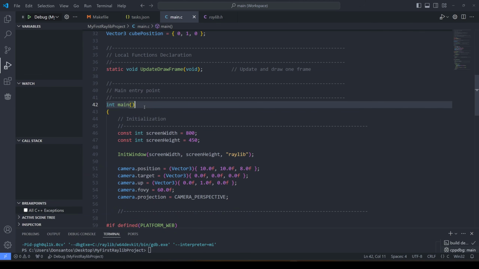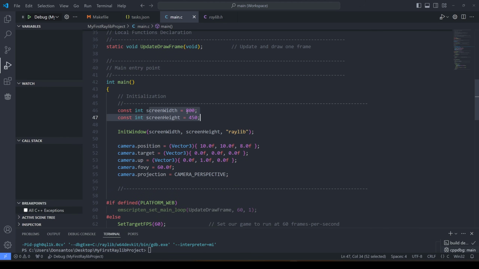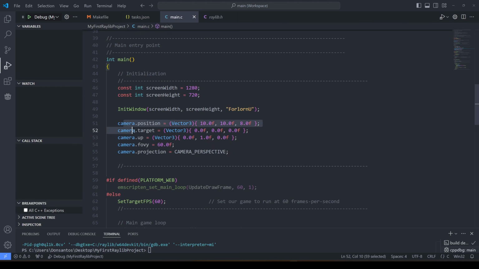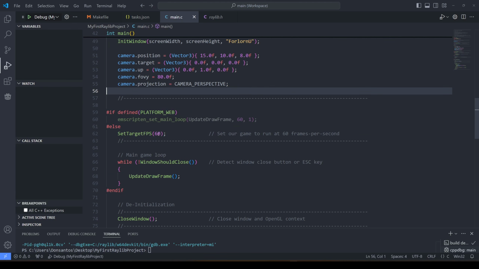Cool. Here's the main entry point. Setting the screen width. Let's increase this because my monitors are 2K. Let's go 1280 by 720p. Raylib. Here we see the camera being set. So let's increase the distance a little bit. Let's change the FOV to 80. Target FPS 144, of course. Actually, just change the comment.